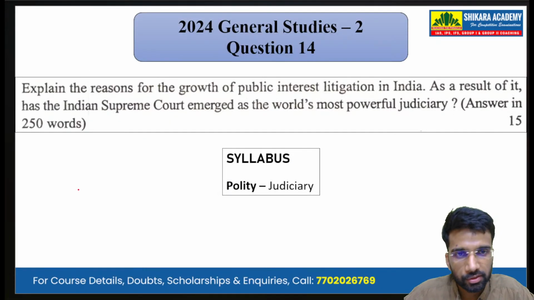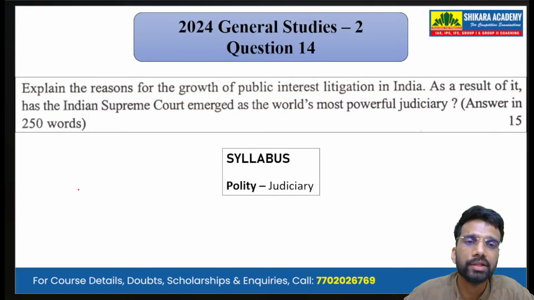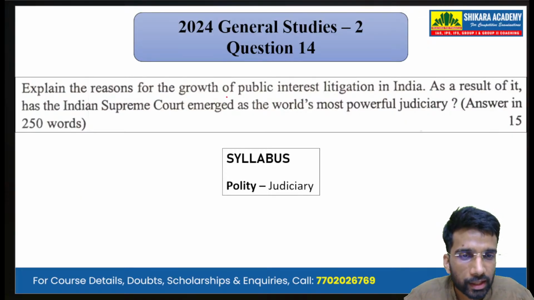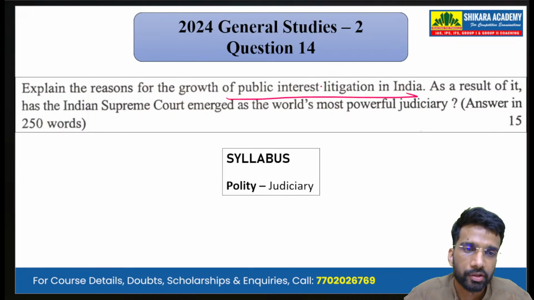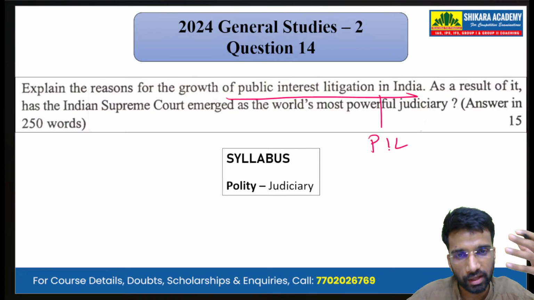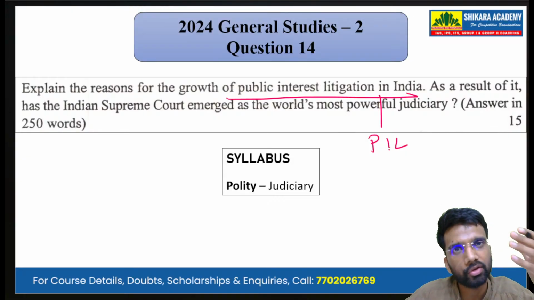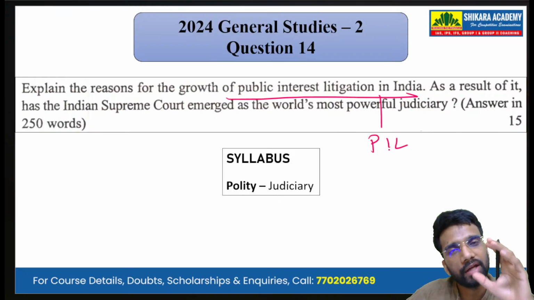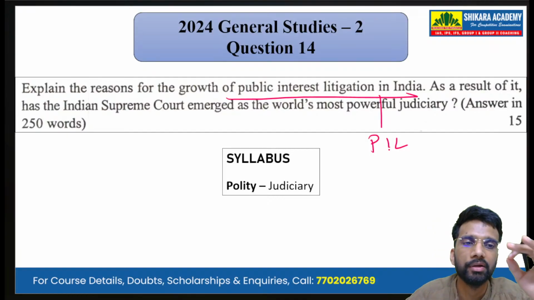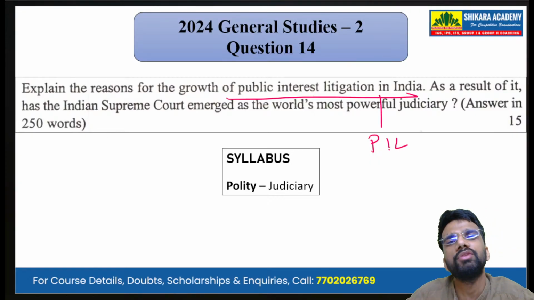So moving on to the next question, that is question 14 of 2024 General Studies Paper 2. Explain the reasons for growth in the public interest litigation in India. So it is a question on PIL. The question is not asking whether there has been an increase or decrease. The question has given that there has been a growth in the public interest litigation in India, and we have to give the reasons.